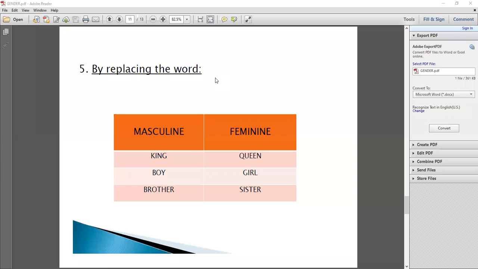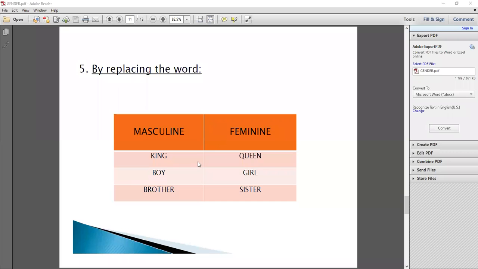So now students, when we talk about the rules, sometimes we add ess, sometimes we omit O or E, sometimes we change the name, only replacing the part of a noun. So now in the 5th rule, by replacing the word, you have to notice that we don't use ess and we don't add other nouns. Here you notice that king becomes queen, boy becomes girl, brother becomes sister. So here we make the feminine gender from the masculine gender. Okay students, now we have to memorize that we change only the part of the word, we replace it and add other words.